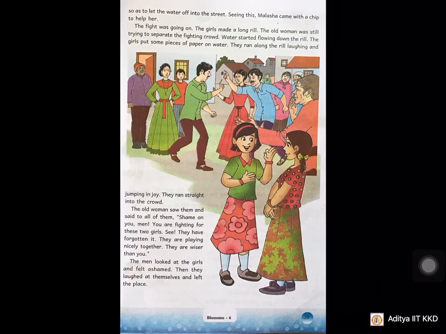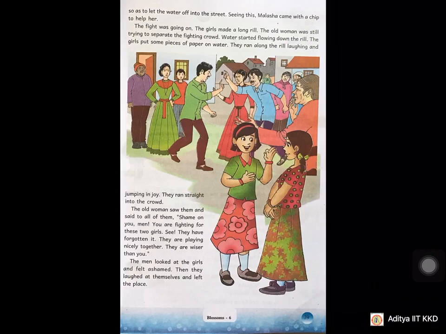You can observe very clearly in this picture, children. Akulka's mother, Akulka's family, Malasha's family, and some other group of people also were observing them when they were quarreling and fighting with one another. There is an old lady also. Who is she? Akulka's grandmother, trying to separate them, but it is a futile process, a hopeless process. She was unable to control them or stop the fight.